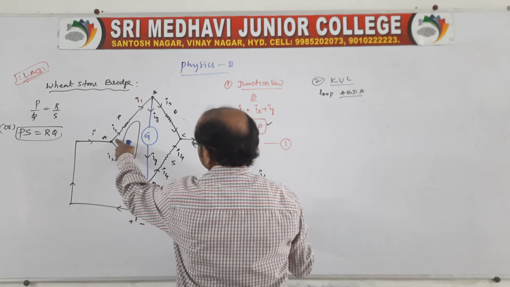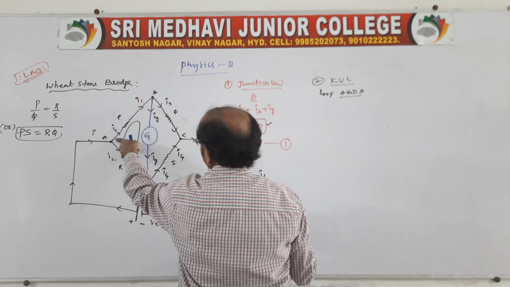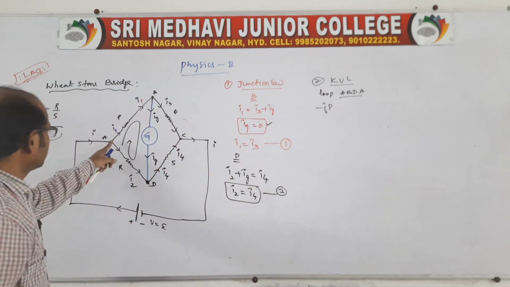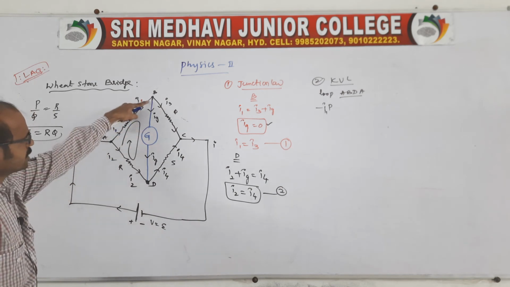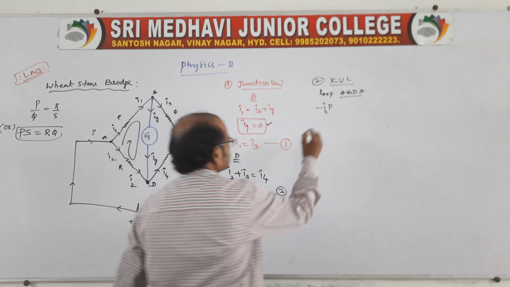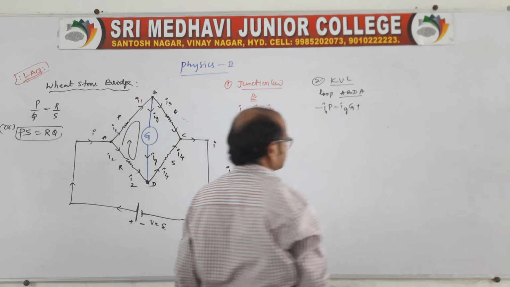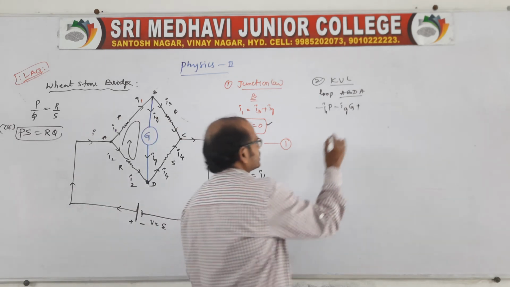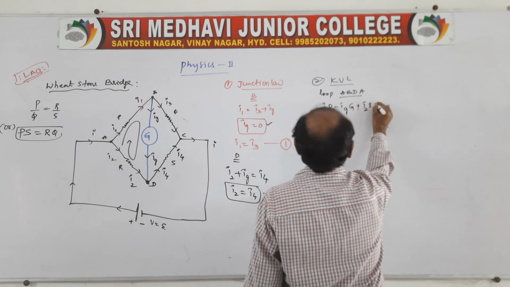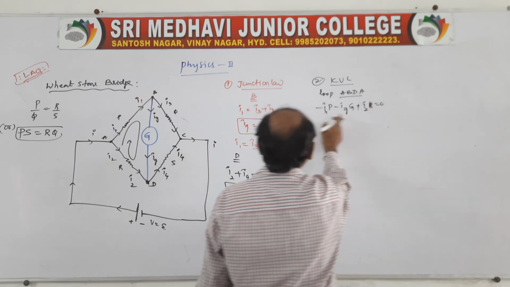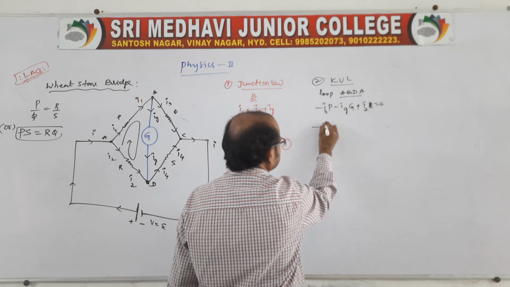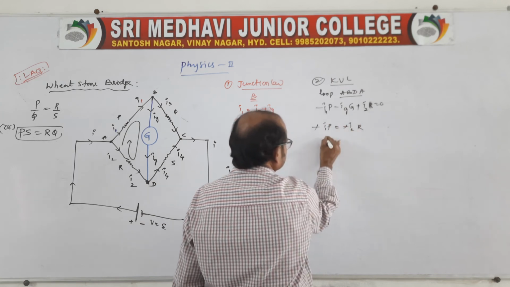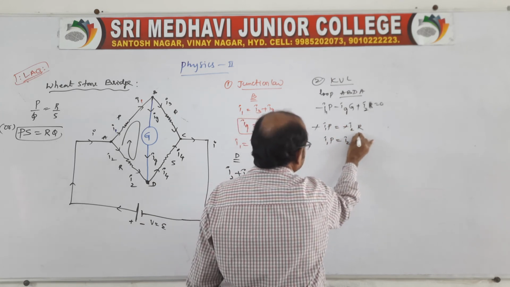In this loop, we are moving from A to B, no? The potential decreases, that is minus I1P, because current and path are in the same direction. Again B to D, again in the same direction, so minus IG capital G, plus. Now we are moving from D to A, opposite to the current, so you say plus I2 capital R is equal to 0. Of course here IG is 0, we know. Then minus I1P is equal to minus I2R, so I1P is equal to I2R. This is equation 3.